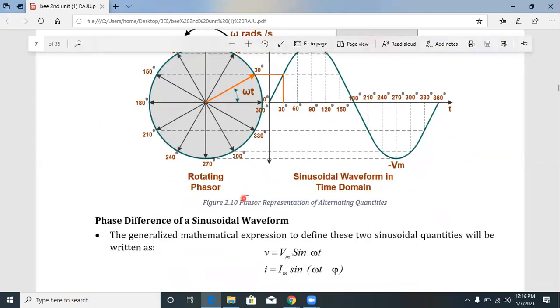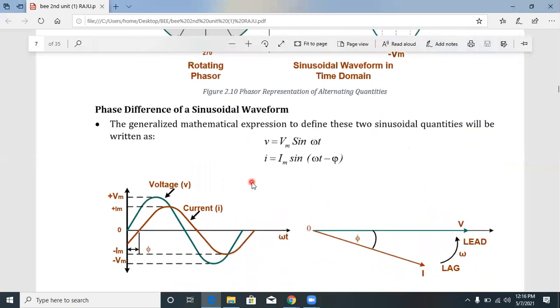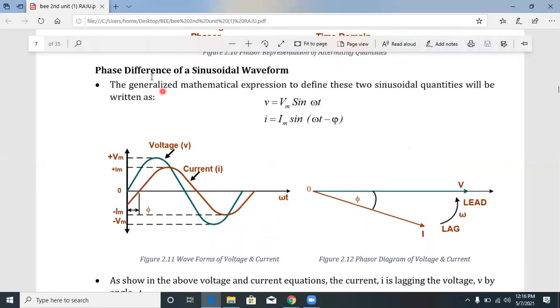Next, the phase difference of a sinusoidal wave. The generalized mathematical expression to define two sinusoidal quantities is written as V is equal to Vm sin omega t, and I is equal to Im sin omega t minus phi.